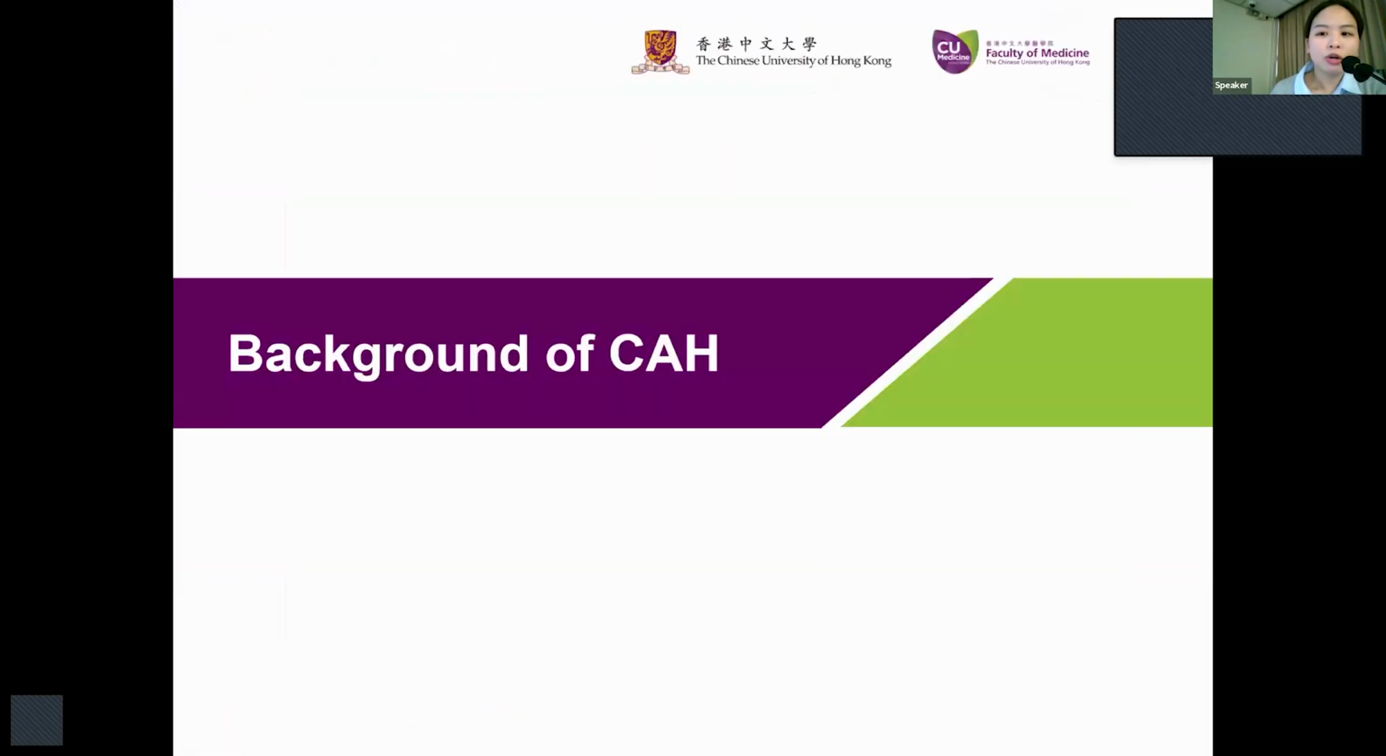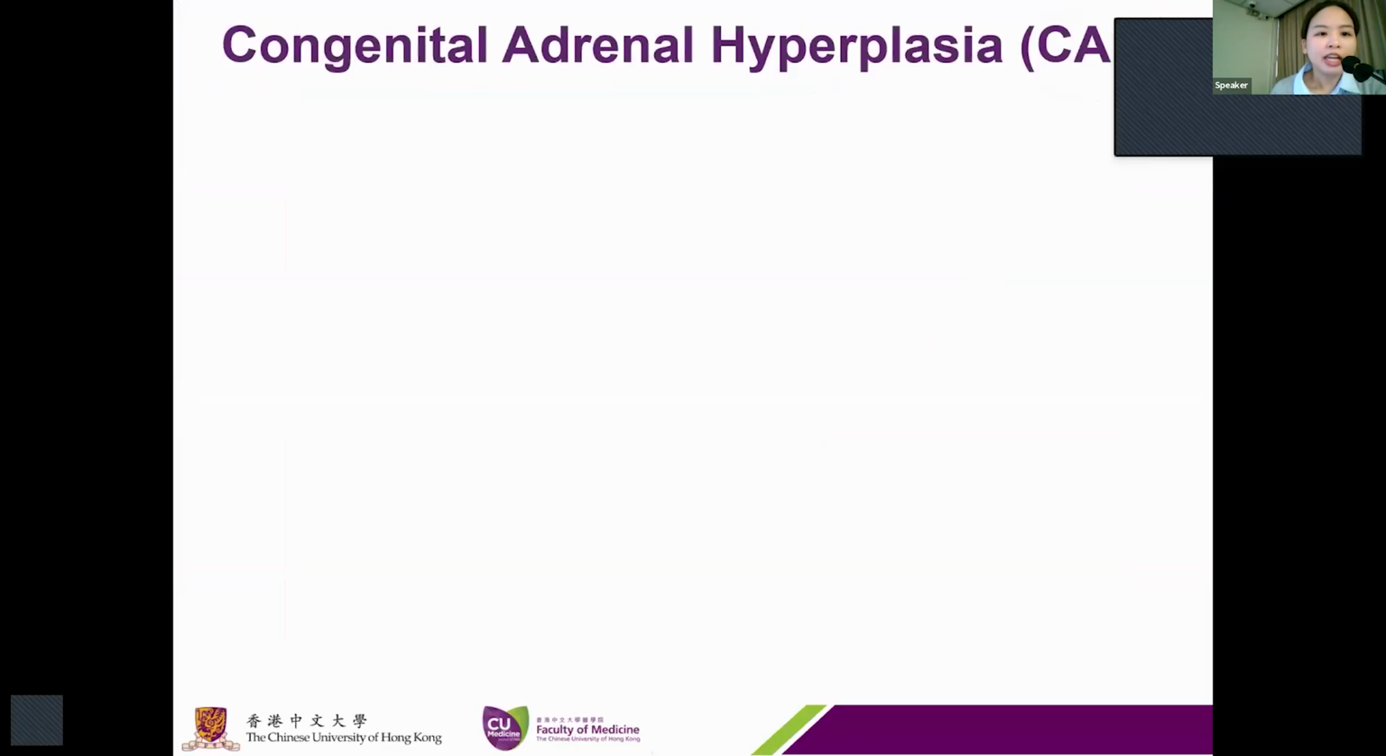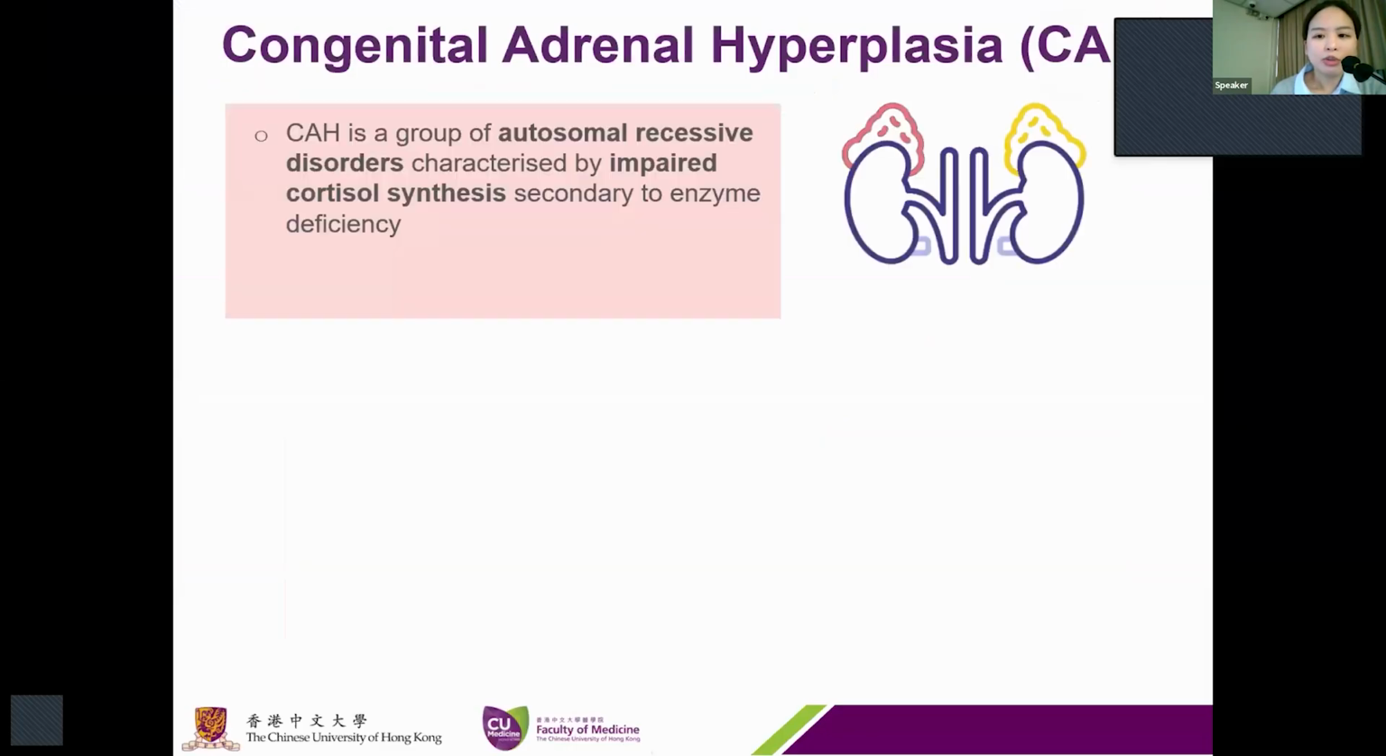So Caitlin has just talked about the background of CAH, and I'm not going to get into the details again, but some key points to note: CAH is a group of autosomal recessive disorders caused by enzyme deficiencies, primarily 21-hydroxylase deficiency, which leads to impaired cortisol synthesis. And the worldwide incidence ranges between 1 in 14,000 to 1 in 18,000 births.